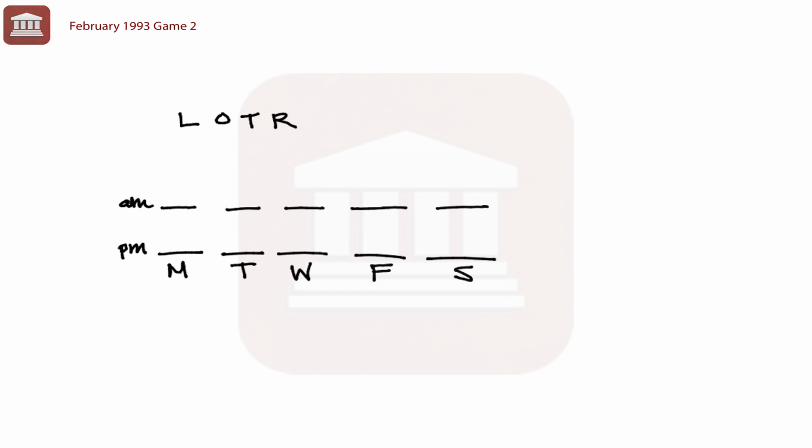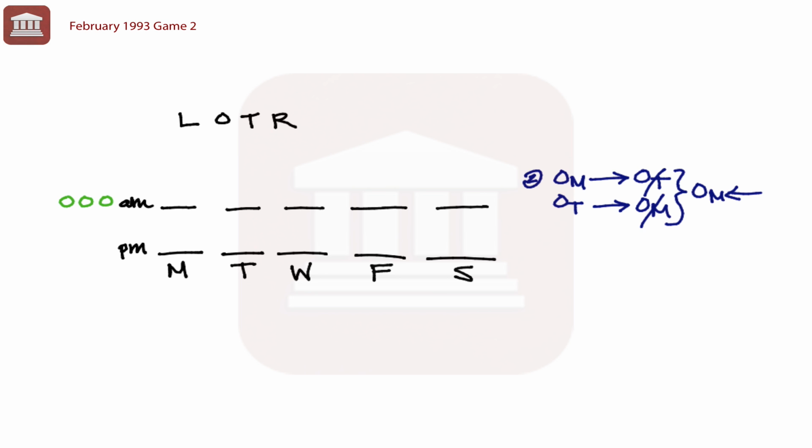And Dr. Yamamata's schedule must satisfy the following restrictions. All right, so let's take a look here at the conditions. The first condition tells us she performs operations on exactly 3 mornings. All right, so on exactly 3 mornings, we are going to see operations. Second condition, if she operates on Monday, she does not operate on Tuesday. Contrapositive, if she operates on Tuesday, then she does not operate on Monday, which means we cannot operate on both Monday and Tuesday.